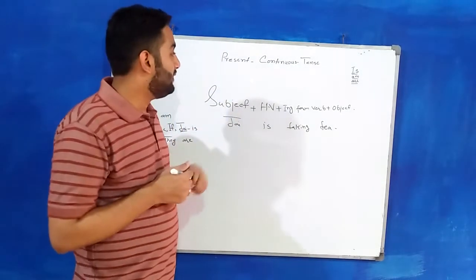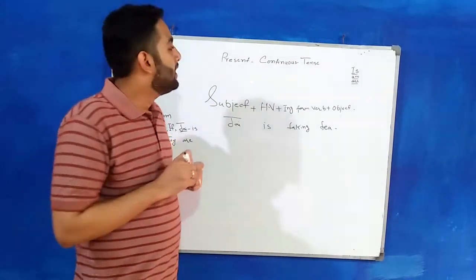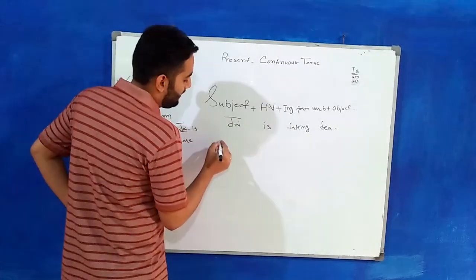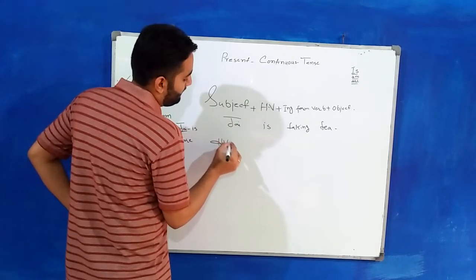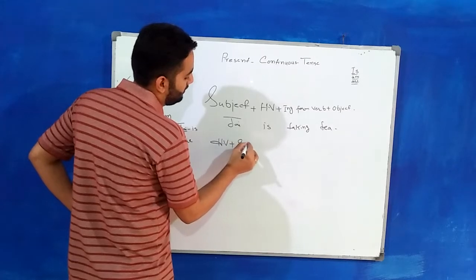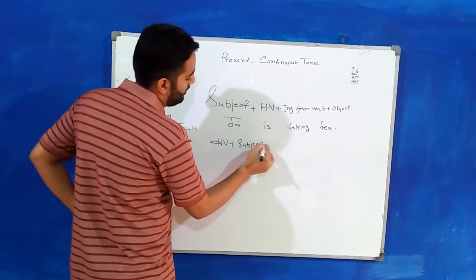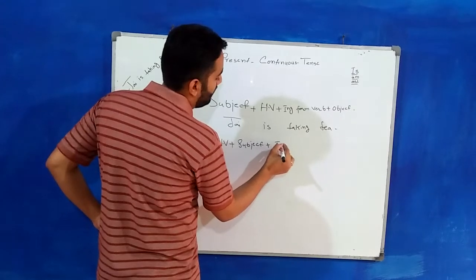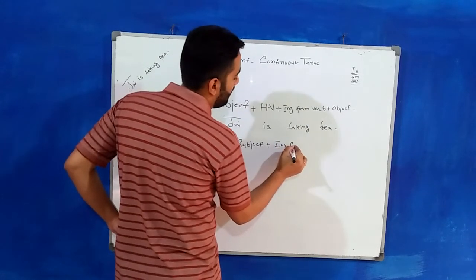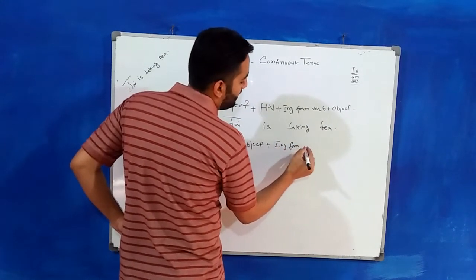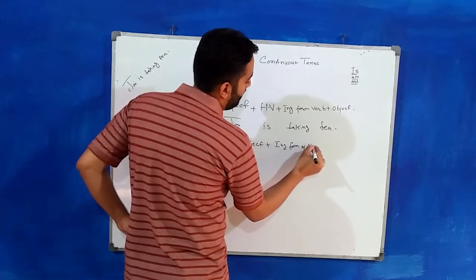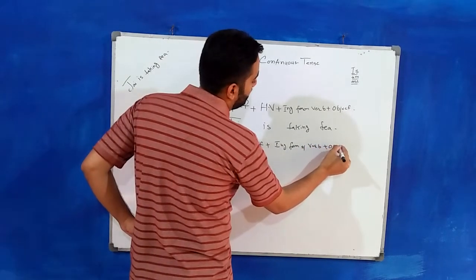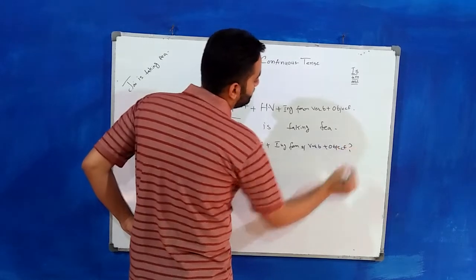Now for the interrogative sentence of the present continuous tense, the structure will be like that: helping verb plus subject plus the same ing form of the verb and object, question mark.